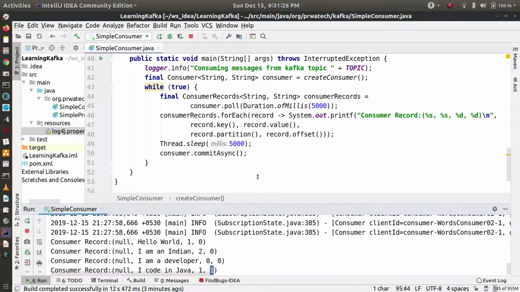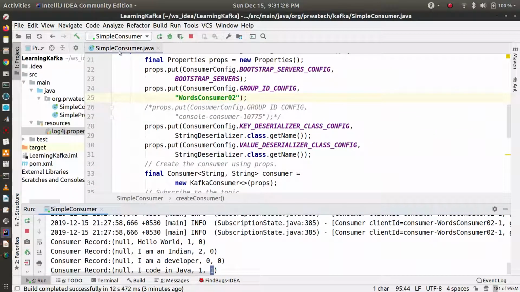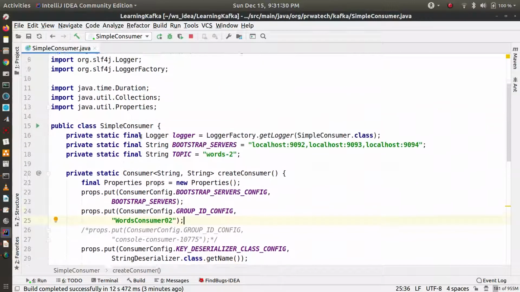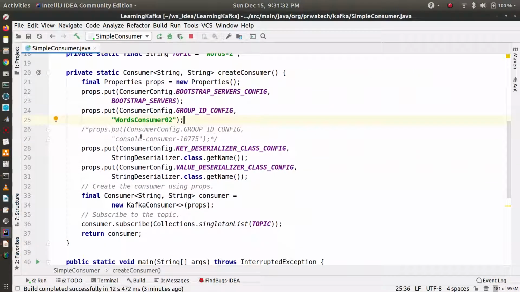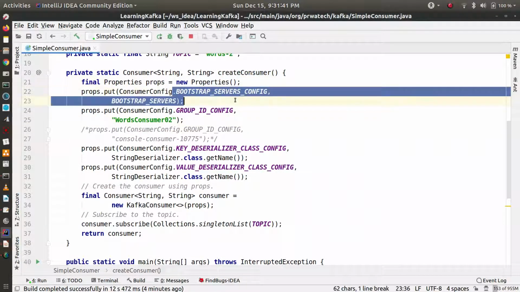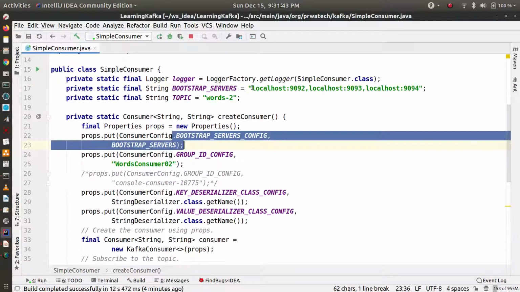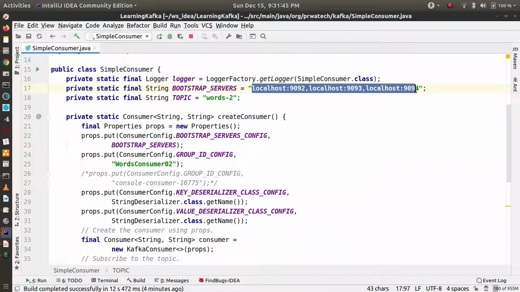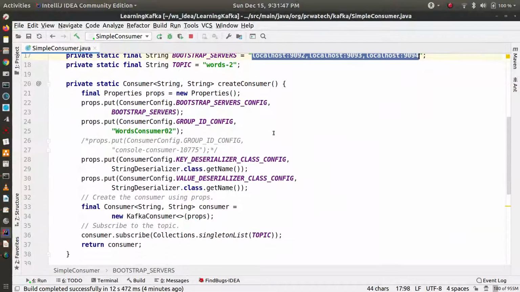Before going further, let's discuss the code. So the code is very simple. I have kept it simple to understand it. So basically, we will create a consumer. Consumer needs some properties to be set. So now this is the Bootstrap server, all the 9092, 9093, and 9094 ports. Okay, so these are all my Bootstrap servers.